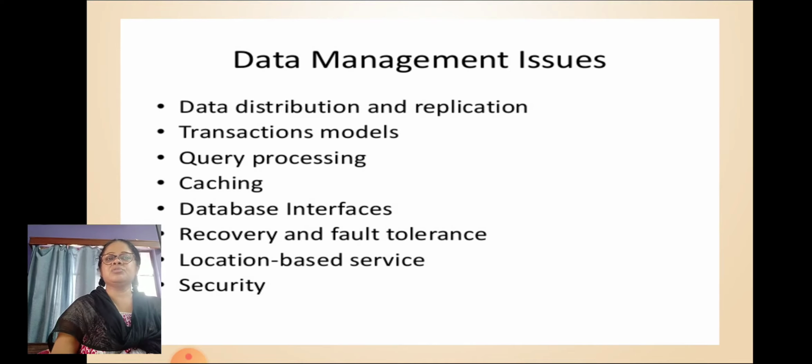Data distribution and replication is also one of the issues. Uneven distribution of data among the mobile unit and the base station takes place here. Higher data availability and low cost of remote access is there in data distribution and replication.